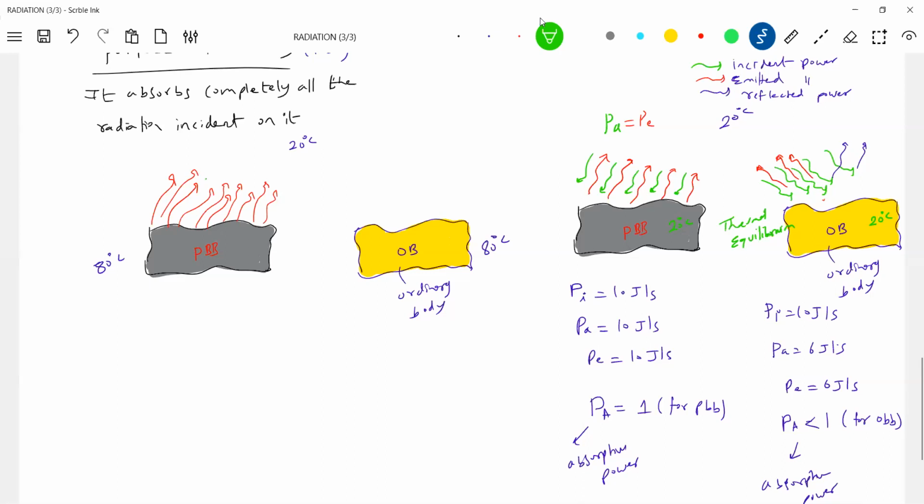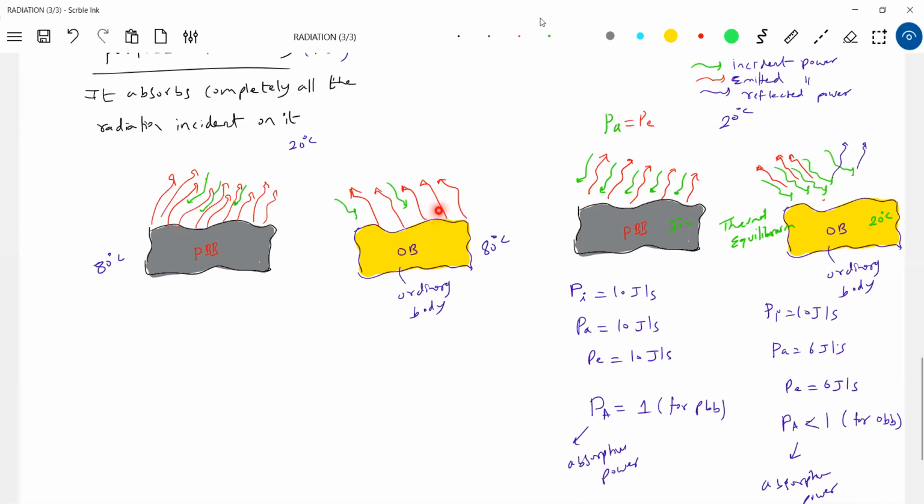And in terms, it will be emitting. I'll show only a few, because for it to cool down, it should emit more than it will absorb. Then only it will cool down. Okay, what about the ordinary body? For this, though it is the same temperature, 80, the emitted power will be less. Then here I'll show only two lines.